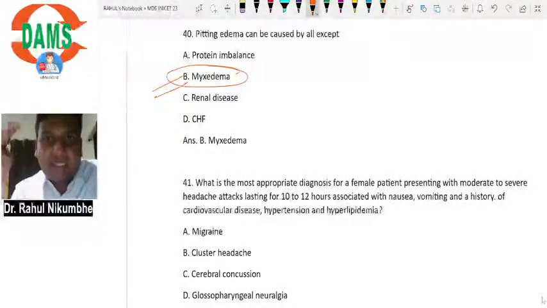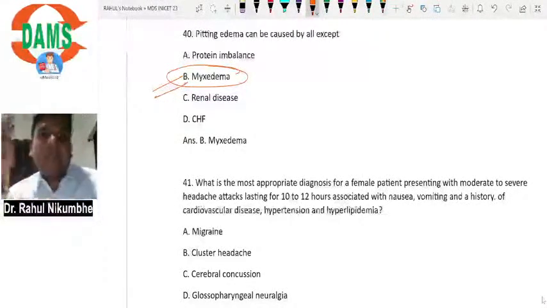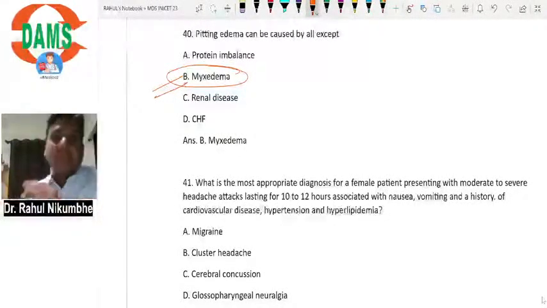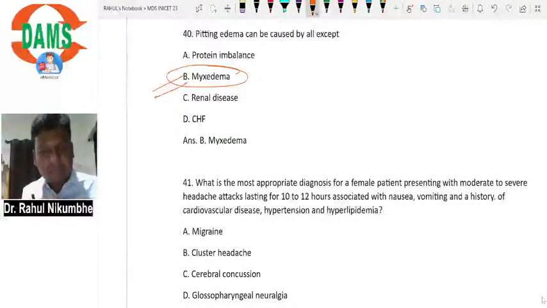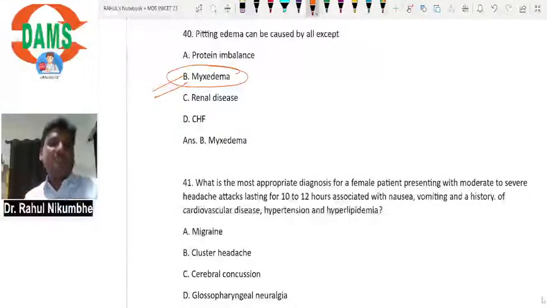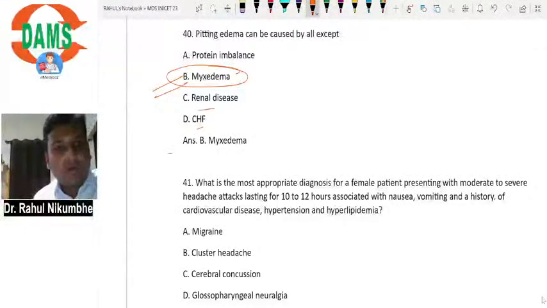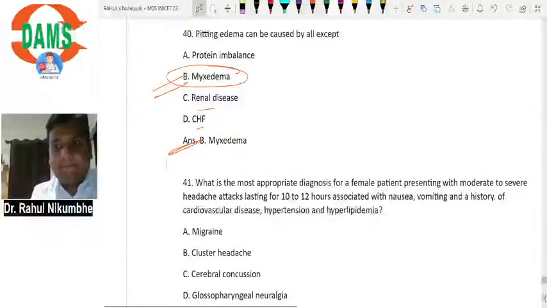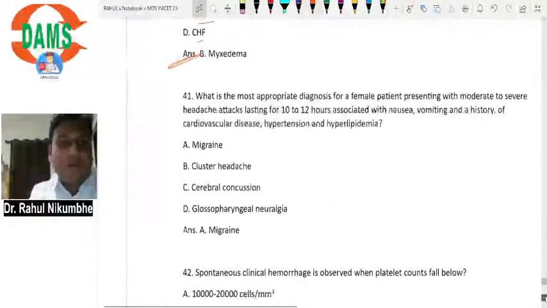Glycosaminoglycans are deposited in interstitial space in a patient with hypothyroidism, and these glycosaminoglycans trap water molecules. So water molecules are not freely movable. If you apply pressure, these water molecules are held by the glycosaminoglycans, so they are not freely movable. So it is non-pitting edema. Hypothyroid patient, mixed edema, it is non-pitting edema. Renal disease, CHF: water molecules will enter interstitial space and they are freely movable.